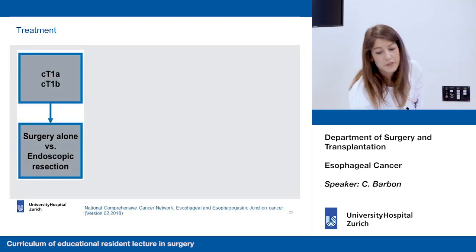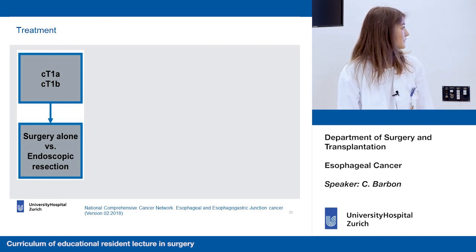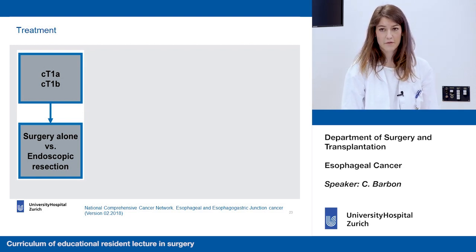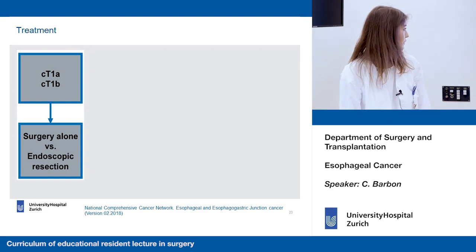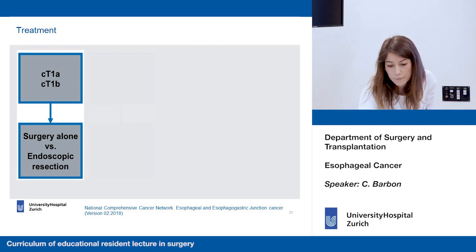So what is important now is that this cancer has different depths of invasion, and according to the type of cancer we have, there are different treatments that we have to consider. If the cancer is a T1a or T1b, we can consider just surgery, but we can also undergo endoscopic resection.